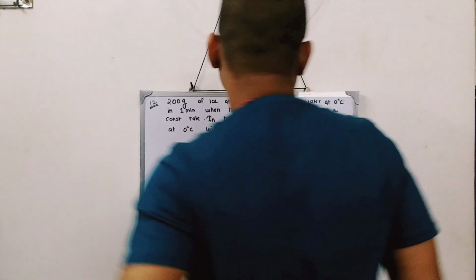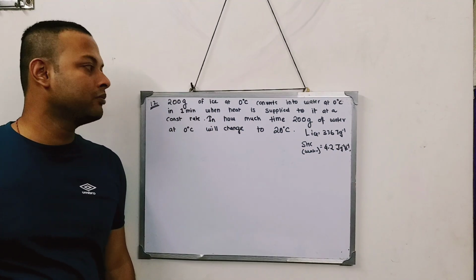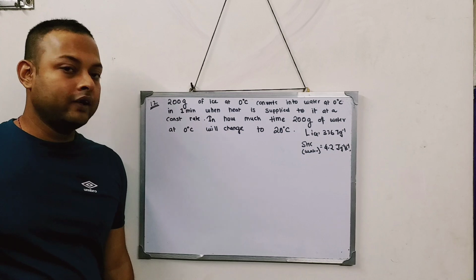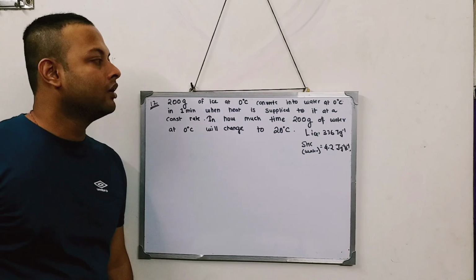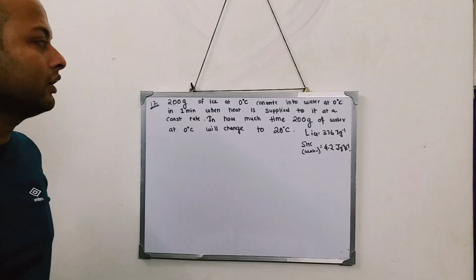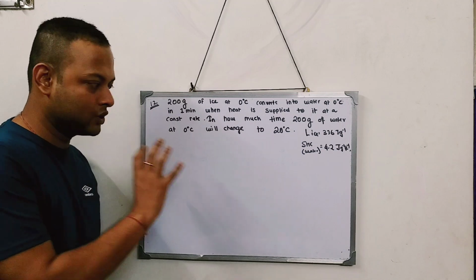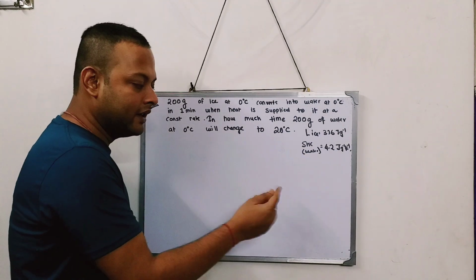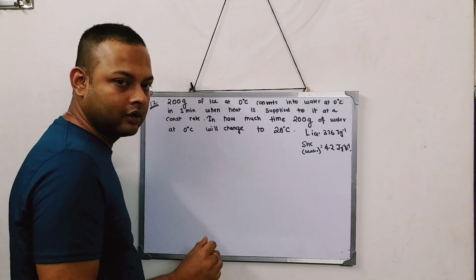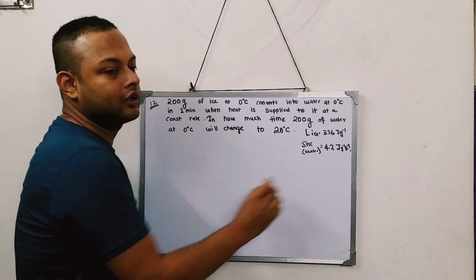Now this is the last question of this total chapter, question number 12. Okay, after this we will move to a new chapter. So look at this sum. This sum has two parts. First part, case 1, and then case 2. And these two cases are linked to each other by a small thread. I have to figure out what is that small thread which links case 1 and case 2.